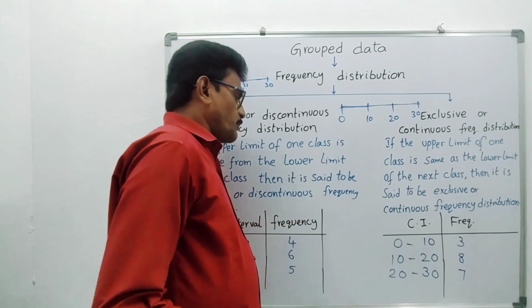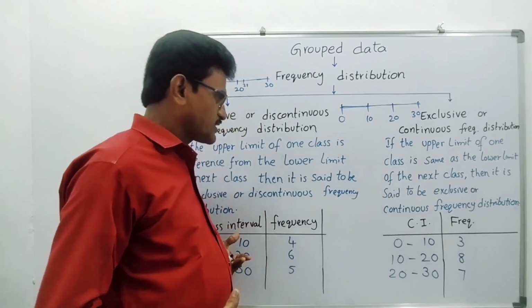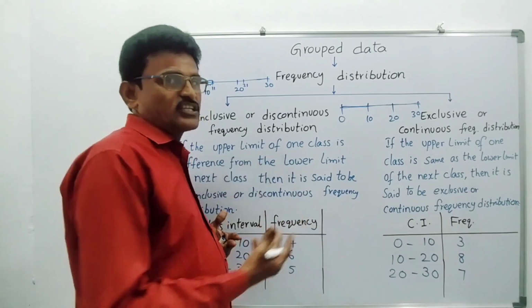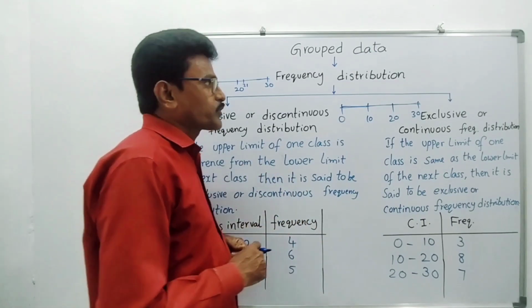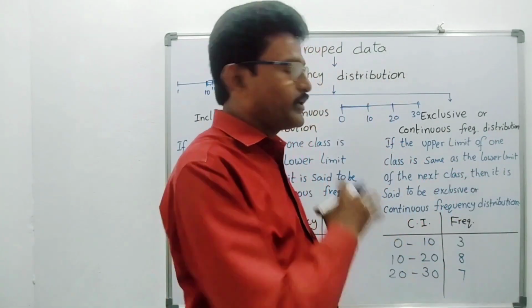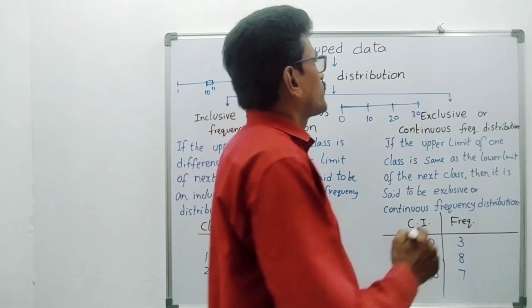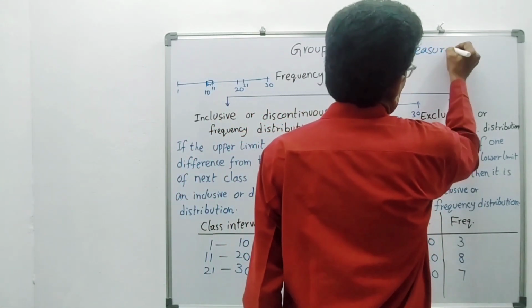When will we use continuous class intervals and when will we use discontinuous class intervals? You have to understand that through measures of central tendency. We have in statistics the measure of central tendency. This is important.